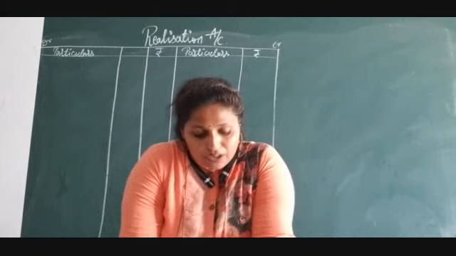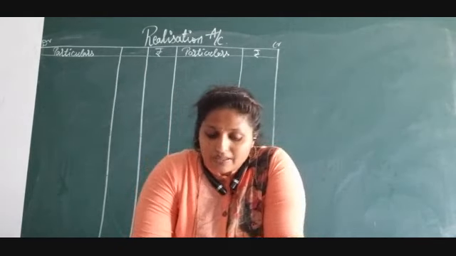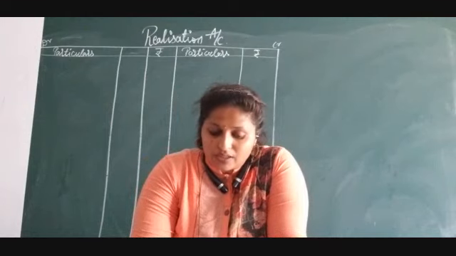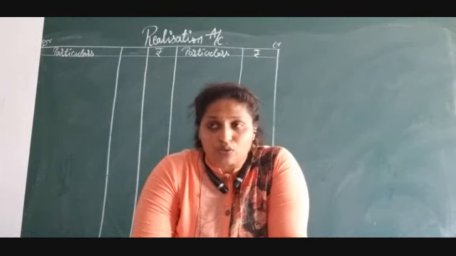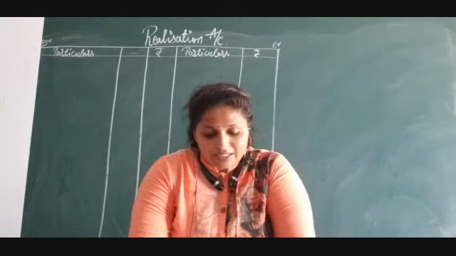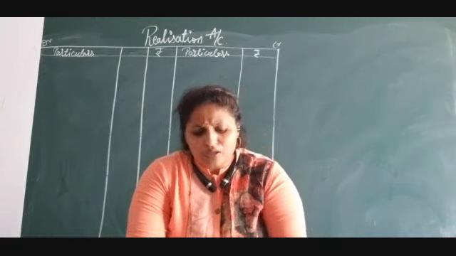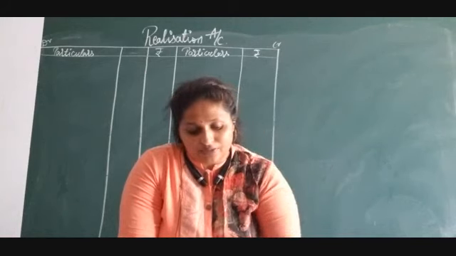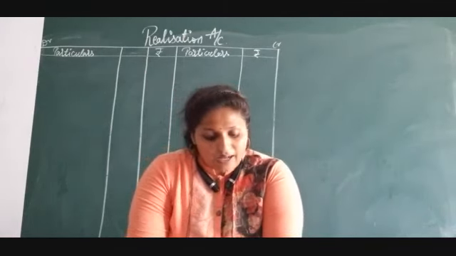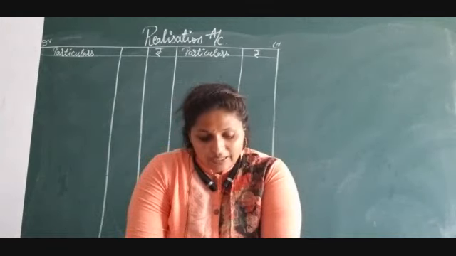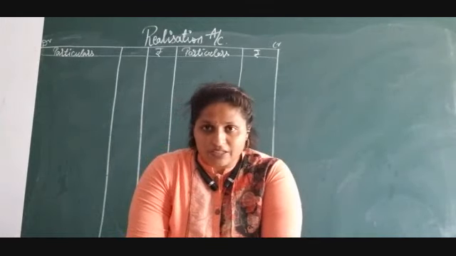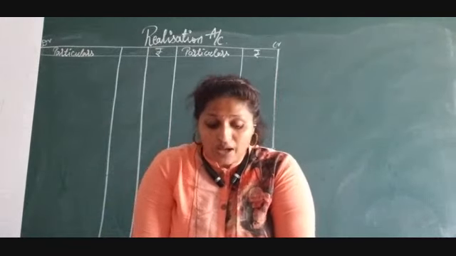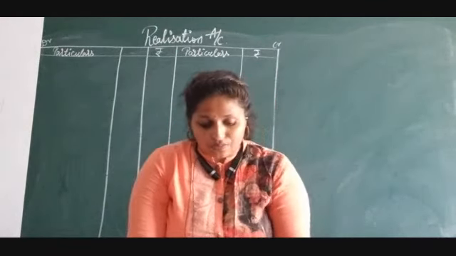So look at your question. Anita and Sunita are the partners sharing profit and losses equally. Their balance sheet as on 31st March 2014 was as follows. Liabilities and assets are given. Talking about the liabilities, you can mark them there itself. In the liabilities you have bills payable and creditors. These are the two liabilities. That is the first thing which you are going to write here. Next you have Anita's loan and Vanita's loan.